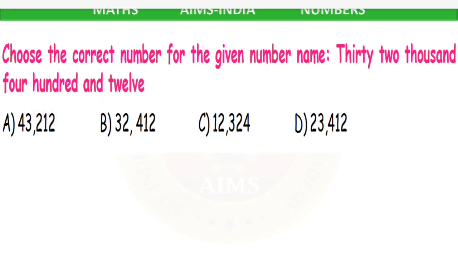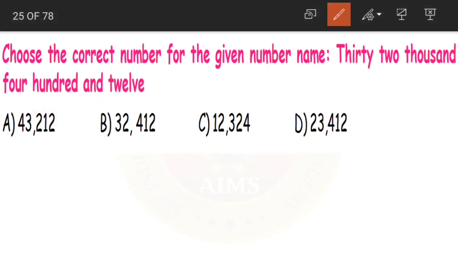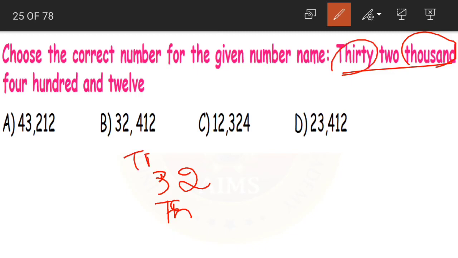Next, choose the correct number for the given number name. 32,412. See children, 32,000. Now 32 is in which period here? 32 is in thousands period. So let us write 32 first. Yes, 30 means it is in 10,000s place. 2,000 means it is in thousands place, comma. After thousands what do we have?